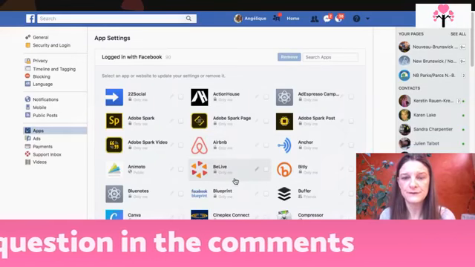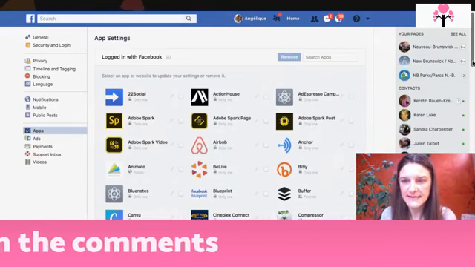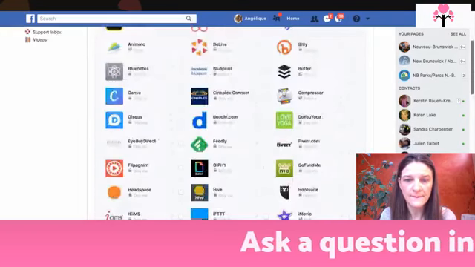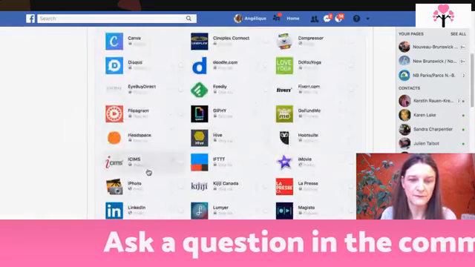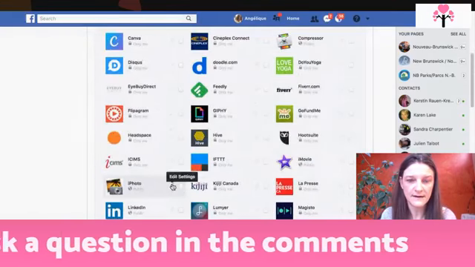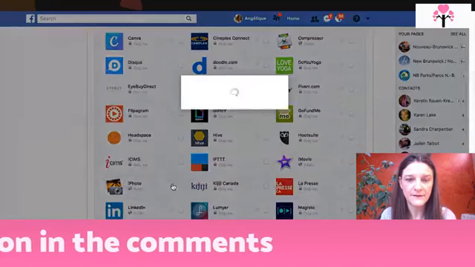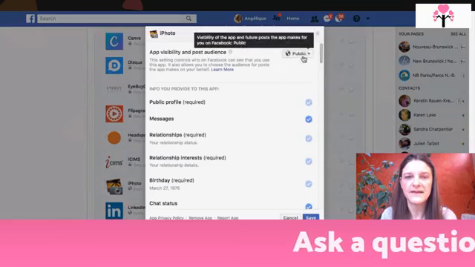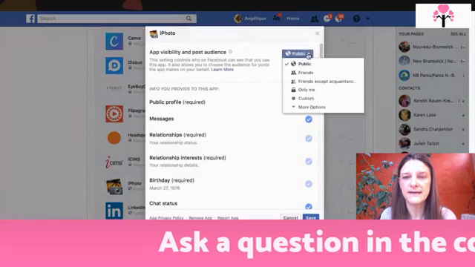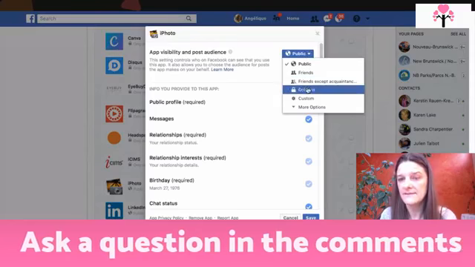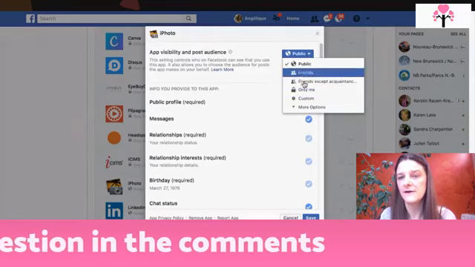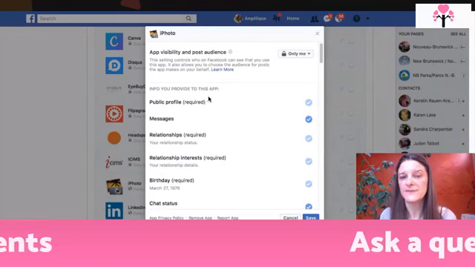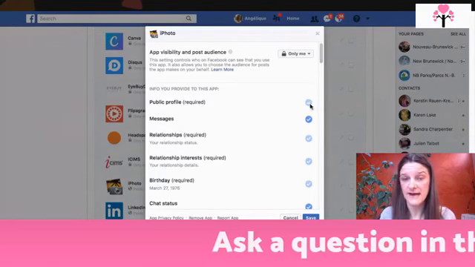For example, let's check an easy one. Let's do iPhoto. So you click on Edit Settings, iPhoto. And then you have an option here. Do you want the app visibility and post audience to be only public, only me, custom, your friends? I always try to put only me. Okay, so you don't have a choice but to provide your public Facebook profile to the app.